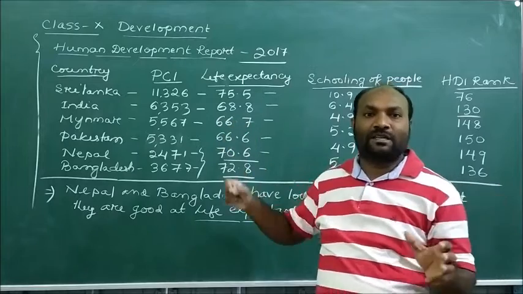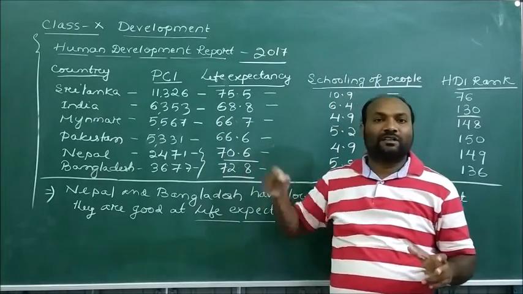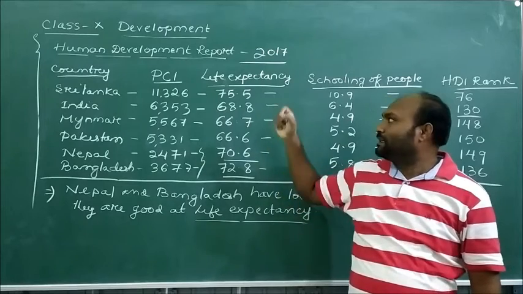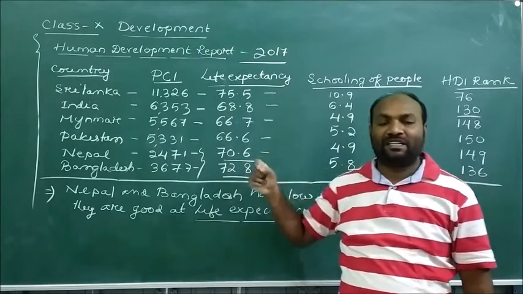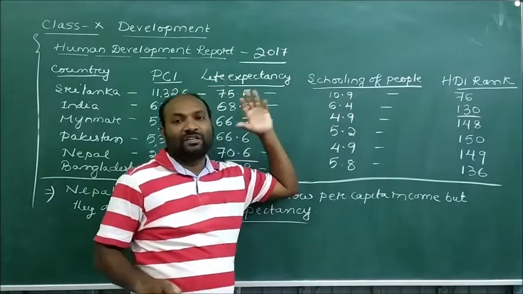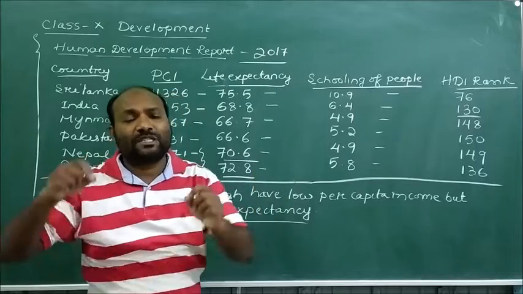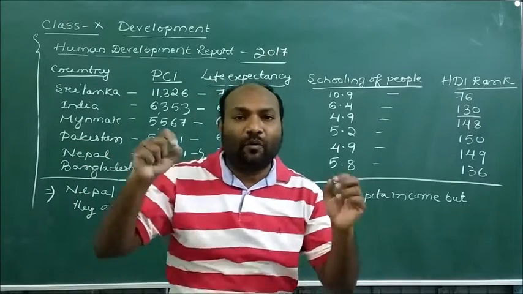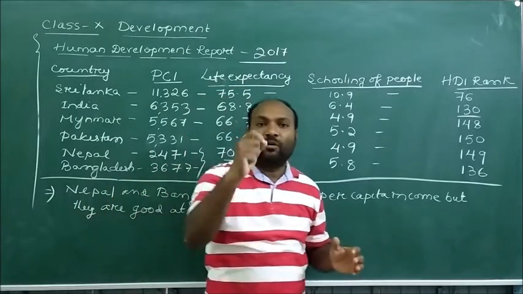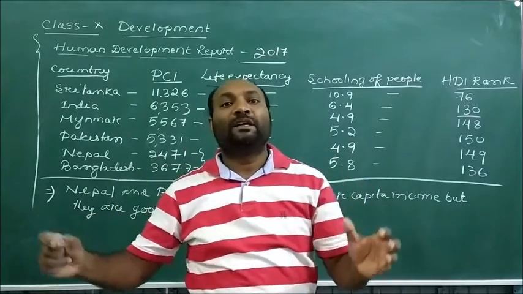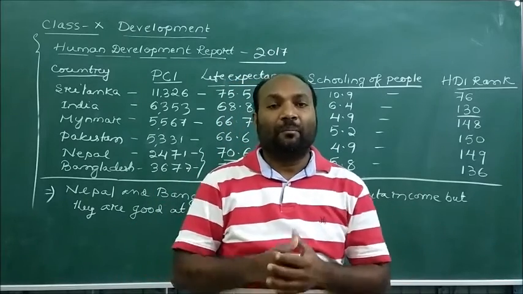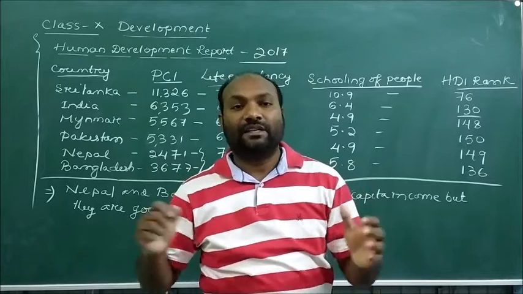According to these UNDP reports and the SDR reports, we understood that the per capita income, the life expectancy, the literacy rate, the schooling of the children, all these factors are very important. If we want to develop the nations, then all the following criteria have to develop in order to achieve better economic growth in the society.